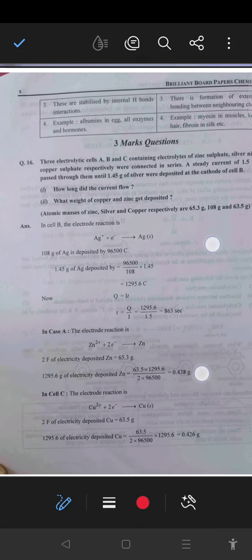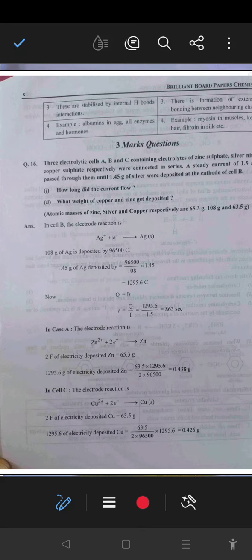Next is ਸਾਡੇ ਕੋਲ 3 marks carrying question. So first है, 3 electrolytic cells A, B, C containing the electrolytes zinc sulfate, silver nitrate and copper sulfate respectively were connected in series. A steady current of 1.5 ampere was passed through them until 1.45 gram of silver was deposited at the cathode of cell B. How long did the current flow and what weight of copper and zinc got deposited?